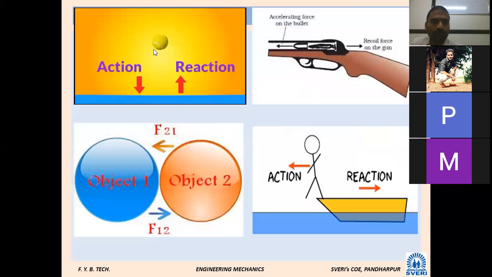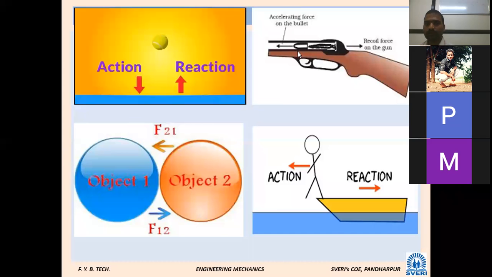See, there is a ball. When you throw the ball in the upward direction, this is an action, and this is the reaction. There is one body, object one, and another object, object two. When you hit the two balls against each other, some amount of force F12 is exerted from object 1 on object 2. Again, some amount of force F21 is exerted from 2 on 1. That is action and reaction.